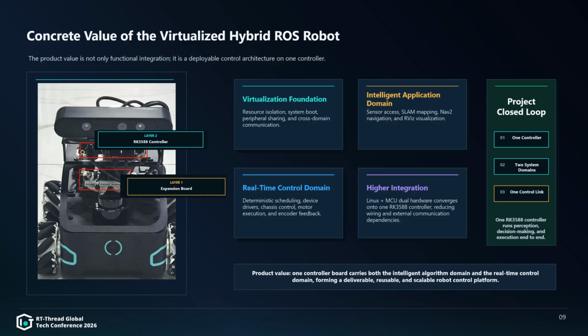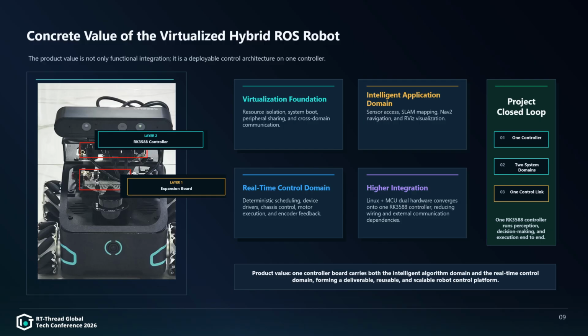The first value is the virtualization foundation. vmRT-Thread provides resource isolation, system boot, peripheral sharing, and cross-domain communication. It organizes the Linux ROS2 domain and the RT-Thread domain on the same SoC. The second value is the intelligent application domain. The OROS robot system is responsible for sensor access, SLAM mapping, nav2 navigation, and RViz visualization. It keeps the OROS ecosystem and reduces the development and validation costs of robot algorithms.